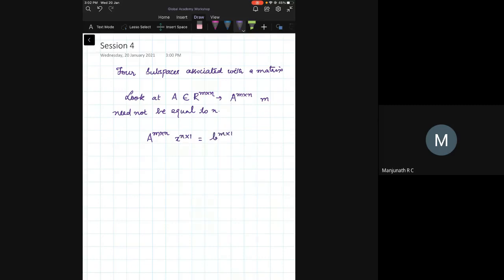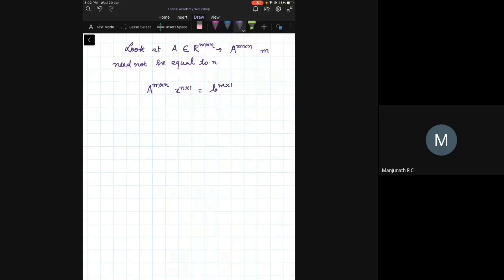That means there are a few things that I note here. What is it that I note? I note that x being n cross 1 implies x is an element of the vector space Rn. B being m cross 1 implies B is an element of the vector space Rm.